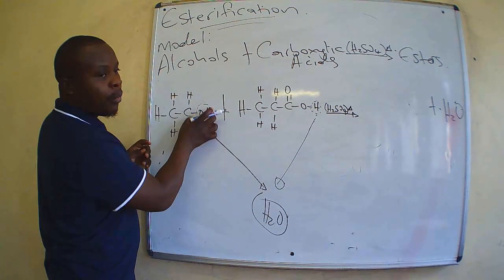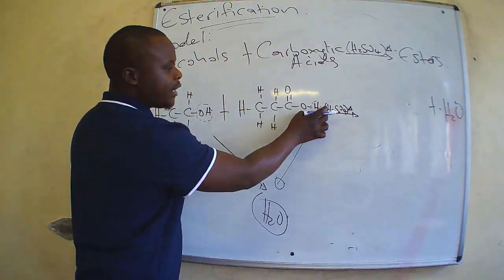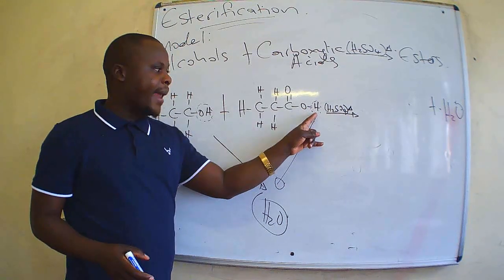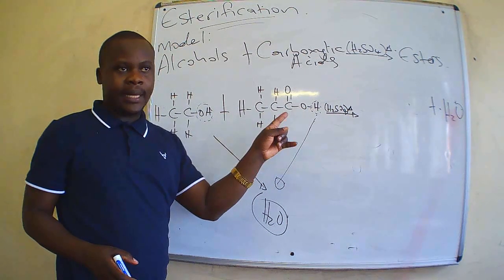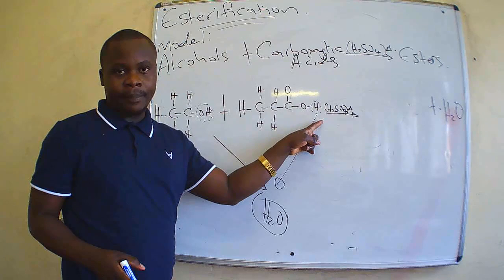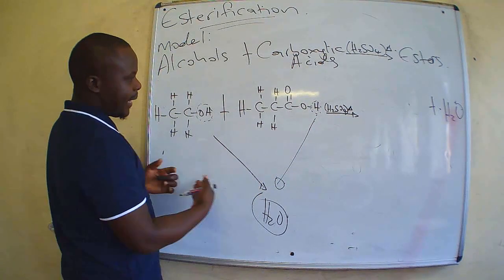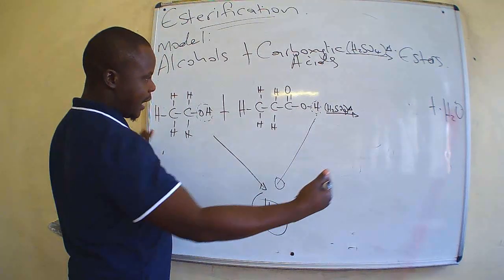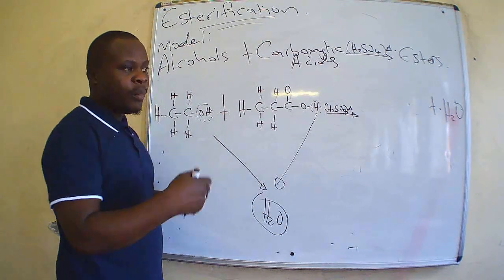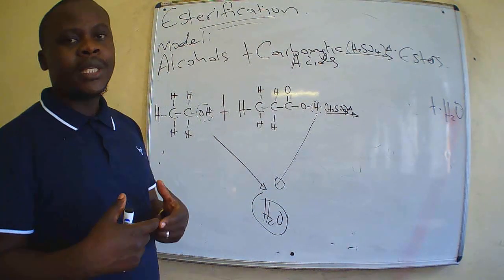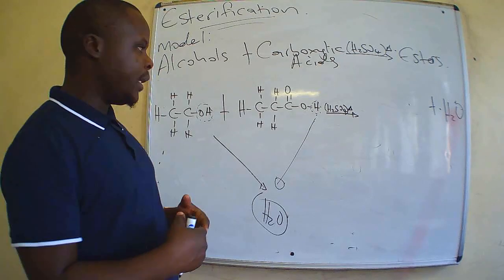So once we remove the OH, and once we remove again one hydrogen atom from this carboxylic acid, which is the end atom here, we are left with this cation and this anion here. They are going to combine together to make our major product, which is the ester. Let us make the ester.